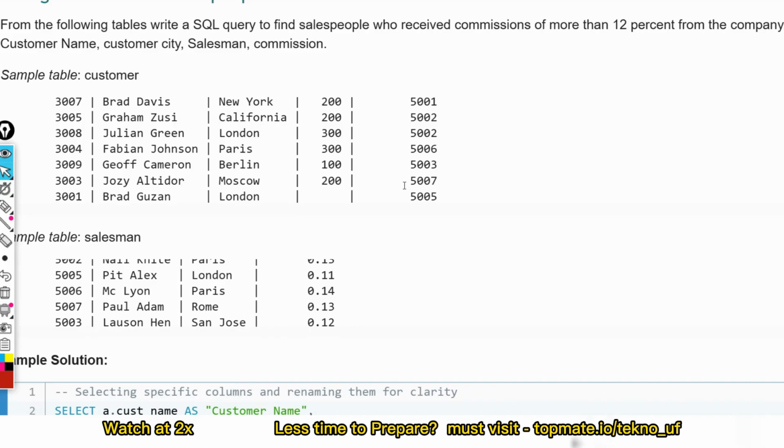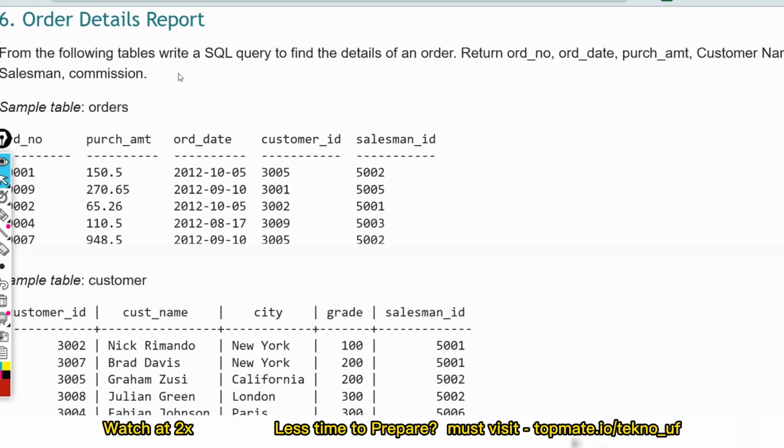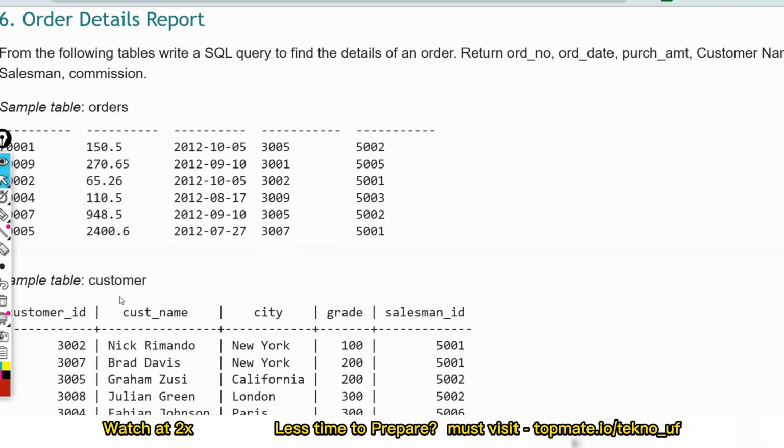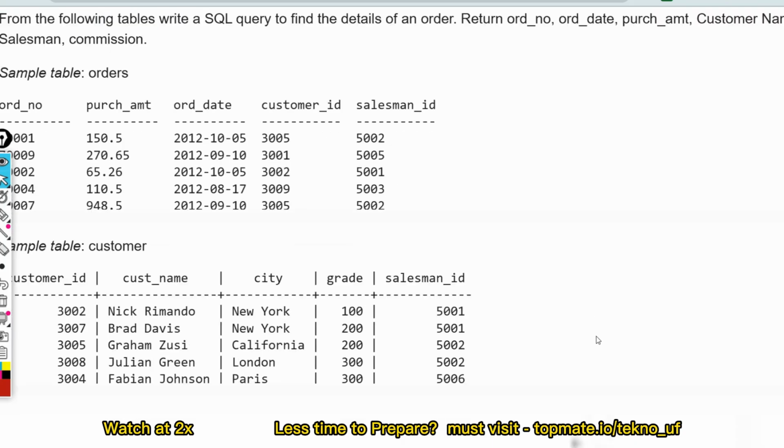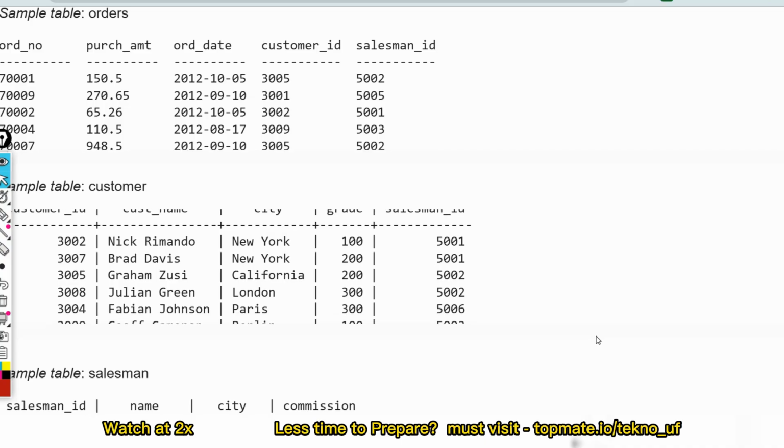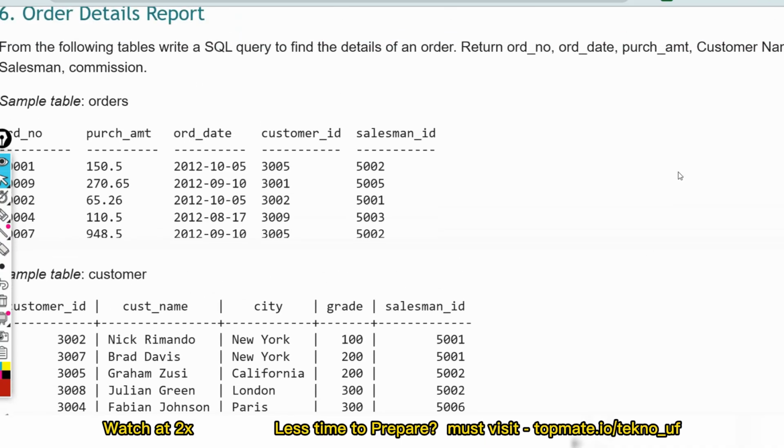Okay, now let me show the second question. From the following tables, write a SQL query to find the details of an order. Return order number, order date, purchase amount, customer name, grade, salesman commissions, and all of these. So the salesman table, the orders sample table, the customer table, and the third table are shown on your screen, that is salesman.